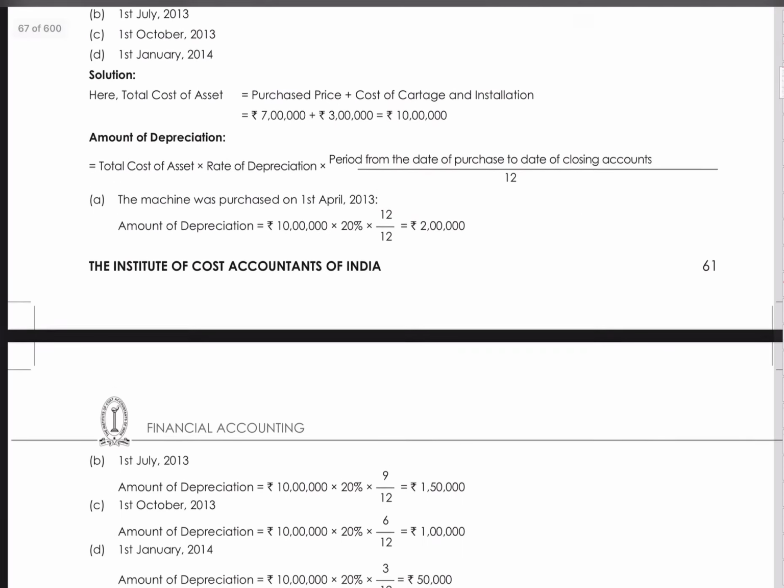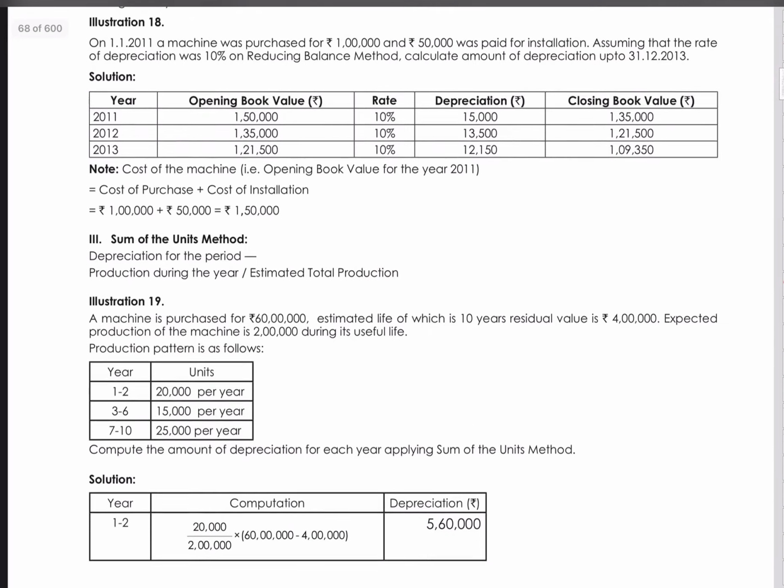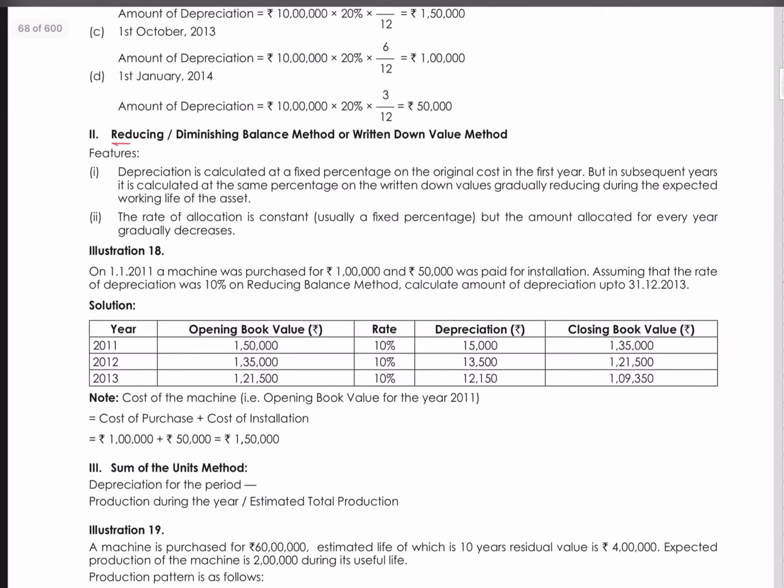Second method is the reducing or diminishing value method, or written down value method. These are the two most important methods, straight line method and reducing balance method. In reducing balance method, they normally express the depreciation in the form of percentage. They may say a 20% reducing balance method or written down value method.